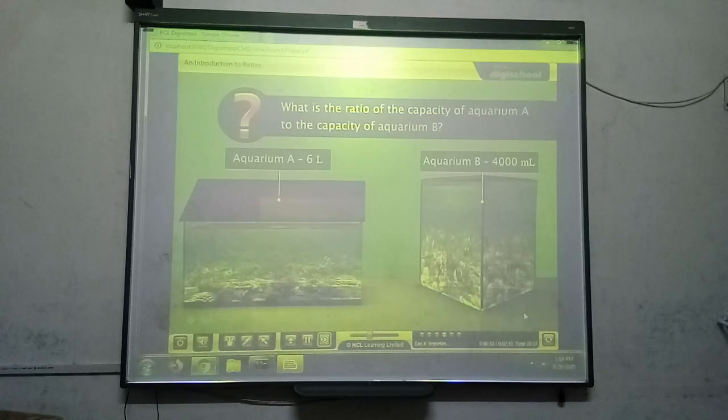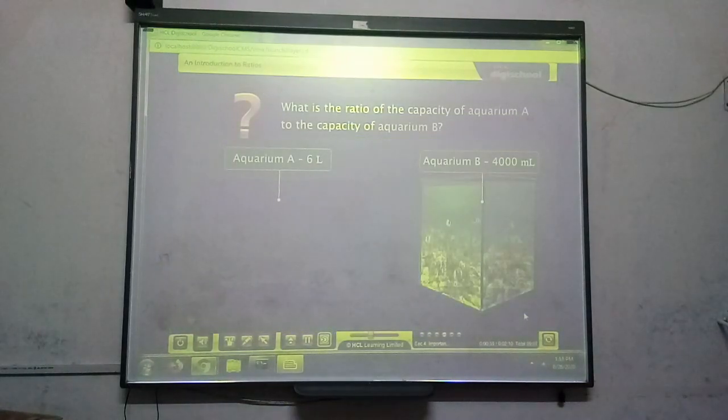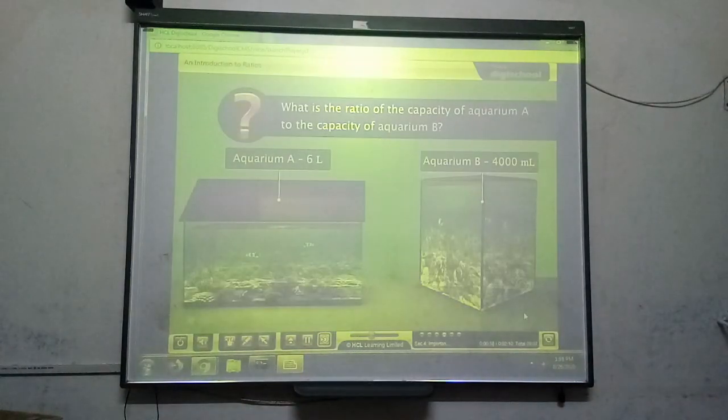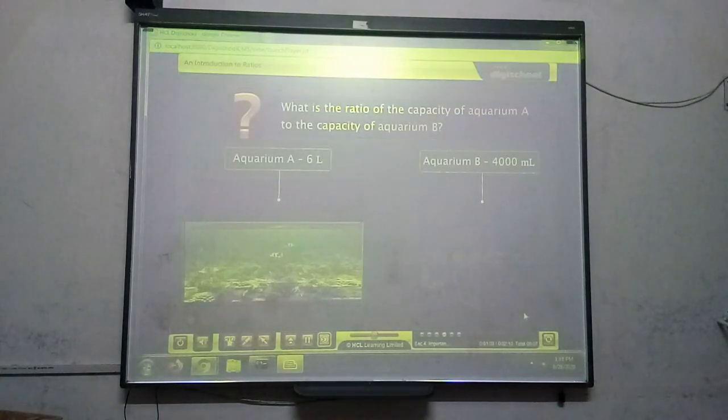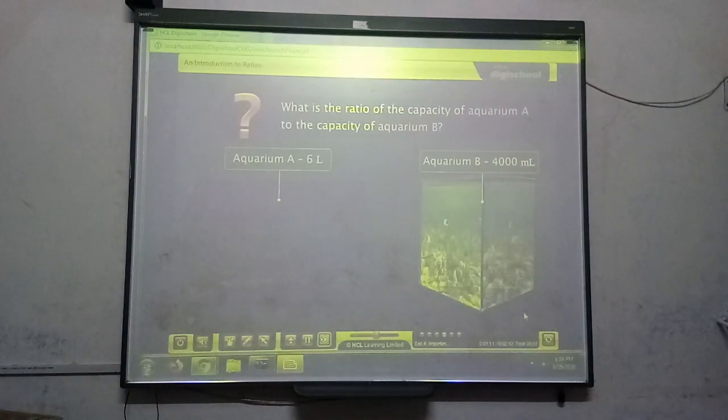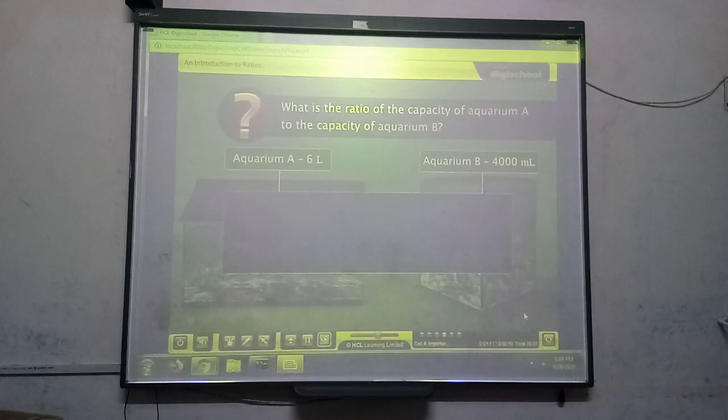If we just look at the numbers, it may seem as though aquarium B has a larger capacity. On looking closely, we find that the units used for measuring capacity are different in the two cases. The capacity of aquarium A is measured in liters, whereas the capacity of aquarium B is measured in milliliters. We first need to make sure that both units are the same, so we convert milliliters into liters. 4,000 milliliters equals 4 liters. We then find the ratio and reduce it to its simplest form.